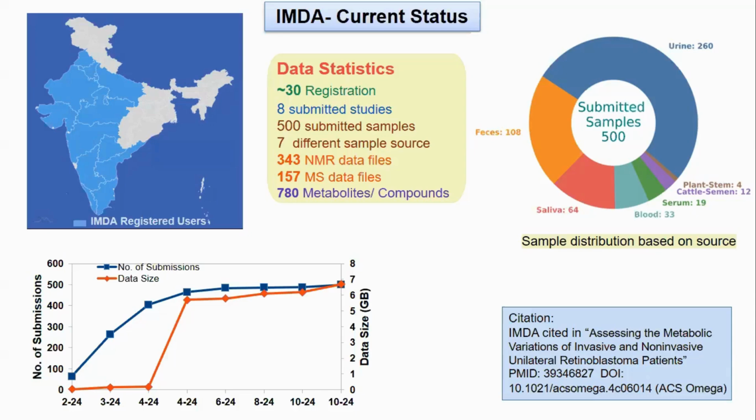This pie chart shows the number of different sample sources from which the data sets have been produced and submitted to the IMDA database. That is urine sample, saliva, blood, serum, etc. And this graph shows the increase in the volume of the data size as well as the number of submissions in our IMDA database, from February 24, its launch date, till date.